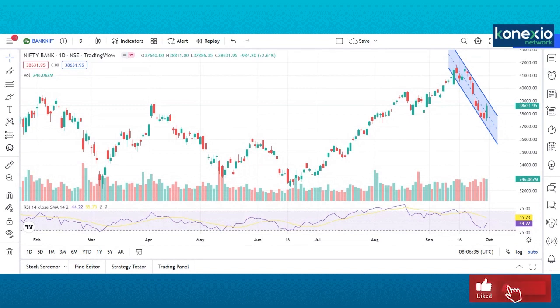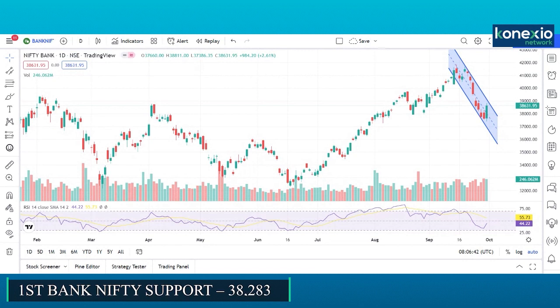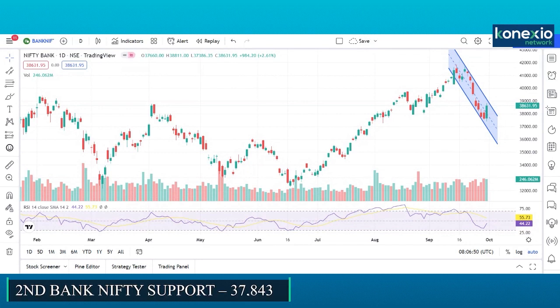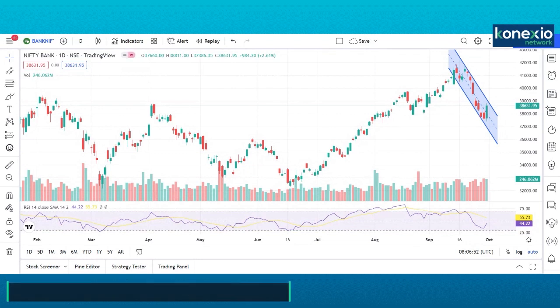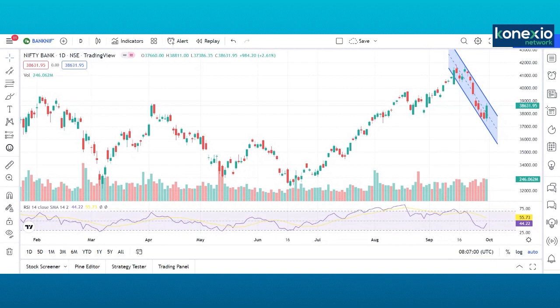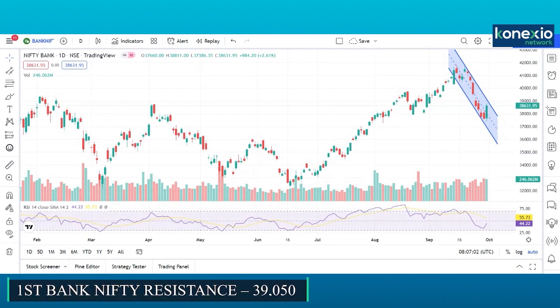So now let us discuss what are the supports and resistance level in Bank Nifty. So the first support level in the Bank Nifty is placed around 38,283. Second support in the Bank Nifty is placed around 37,843. Third support in the Bank Nifty is placed around 37,386. On the upside, the first resistance is placed around 39,050.